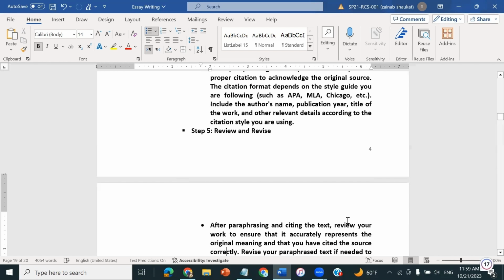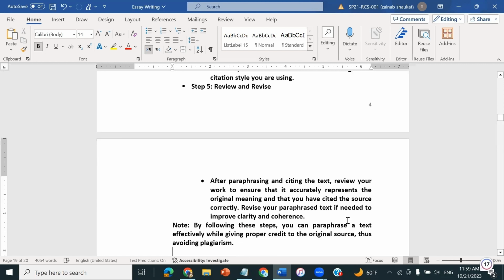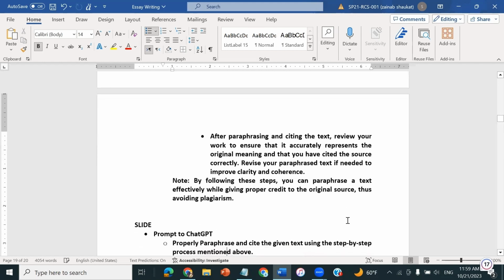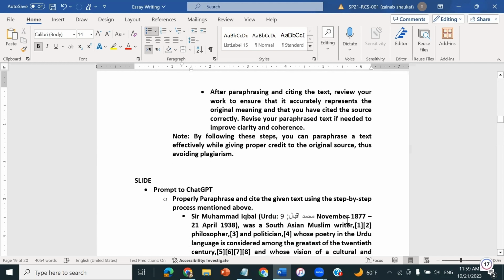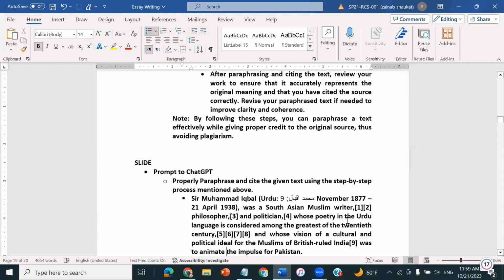So these are the 5 steps that we need to follow when we are doing paraphrasing. I hope all these 5 steps are clear to everybody. Let's give a prompt to ChatGPT with an example and perform all of these steps one by one.